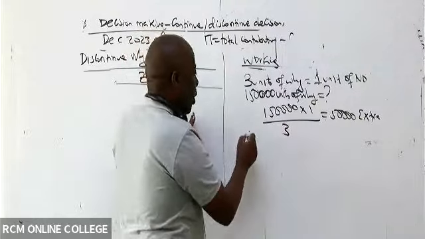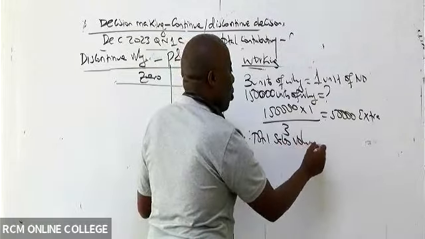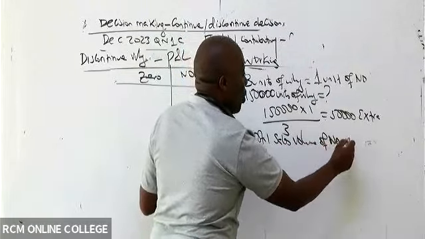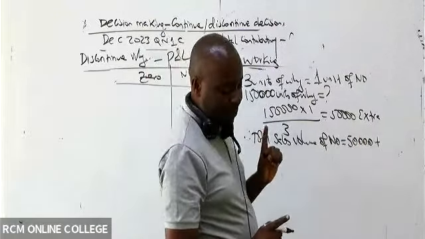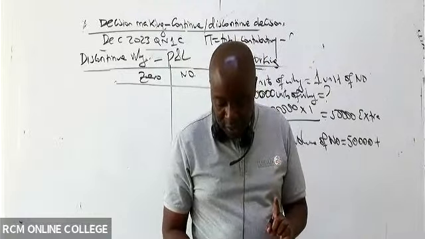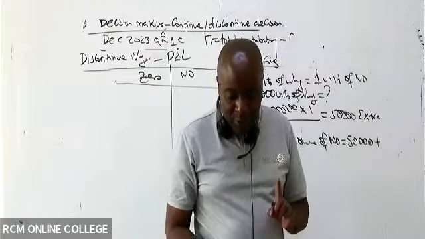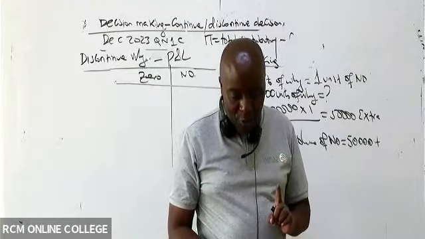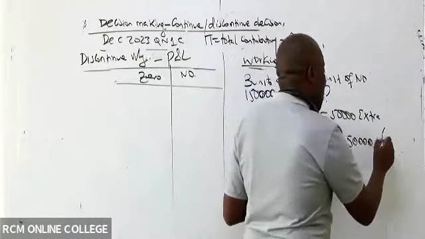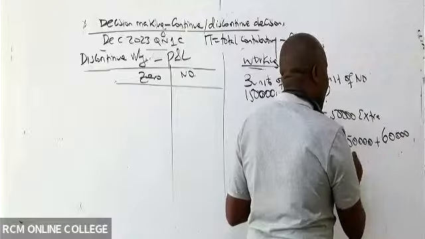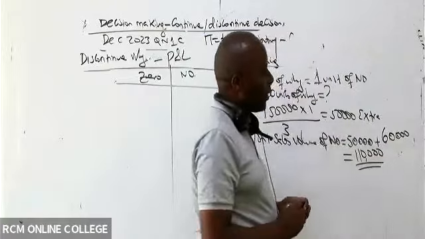And therefore, the total sales volume of no fly will be equal to this extra 50,000 plus the very old ones. How many no fly were there? There were 60,000, isn't it? So it means, my good students, that for no fly, we shall be able to produce how many units in total? 110,000.